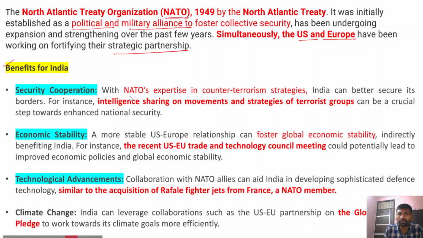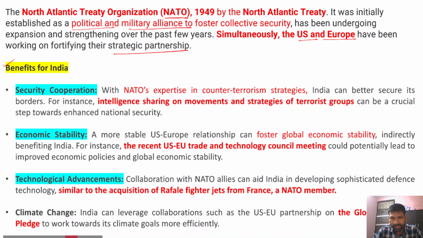And apart from that, NATO has huge expertise in counterterrorism strategies. How does it have this expertise? Because it has huge experience in the Middle East and also Afghanistan. So this expertise of NATO will be helpful for India when it comes to intelligence sharing on the movement and strategies of terrorist groups.